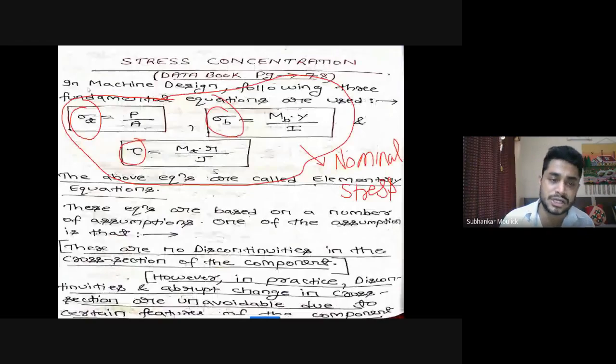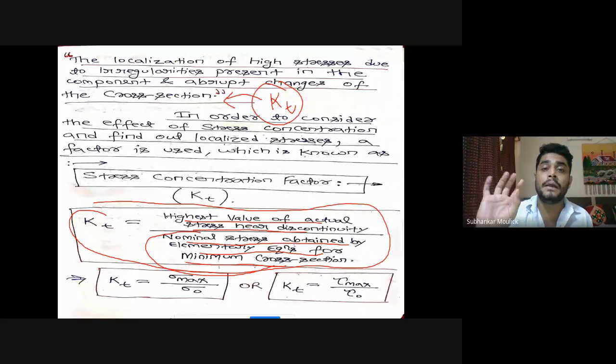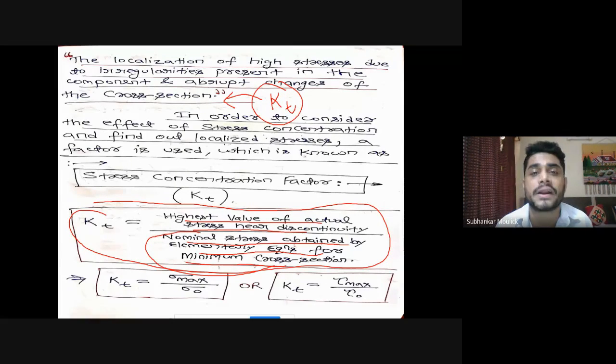If a body is subjected to tensile stress, then sigma naught will be P by A. If that body is bending, then sigma naught will be Mb into y by I. If that body is undergoing torsion, then the value will be tau naught, which is Mt into r by J. For different conditions, different values of Kt are there. We have to find that value of Kt, multiply it with the nominal stress, and then we will get the maximum stress for the actual condition of the problem.